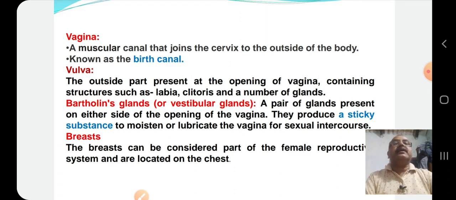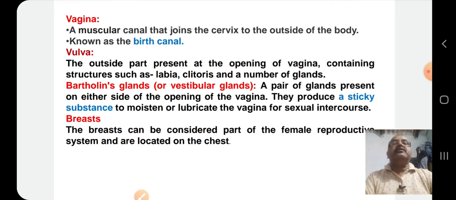It is a muscular canal that joins the cervix to the outside of the body. It is also known as the birth canal. Vulva: the outside part present at the opening of the vagina, containing structures such as labia, clitoris, and a number of glands.